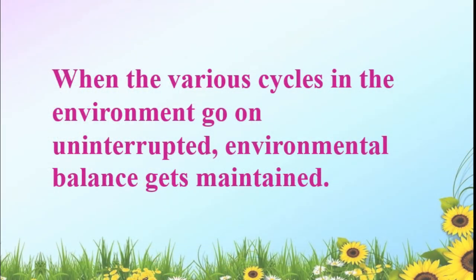When the various cycles in the environment go on uninterrupted, environmental balance gets maintained. Now we studied about the water cycle, nitrogen cycle, oxygen and carbon dioxide cycles, like that. So many different cycles are there in our environment. Okay.